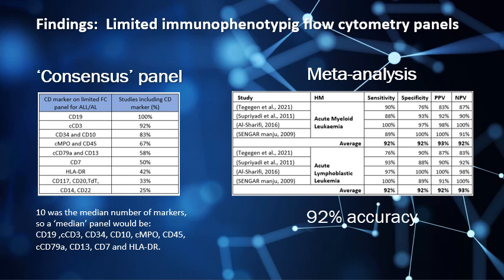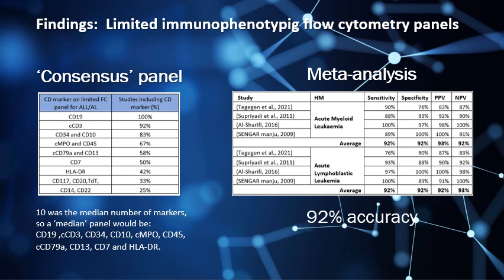When we looked through all the panels, we could come up with a consensus panel that would be a 10 marker panel including CD19, cytoplasmic CD3, CD34, CD10, cytoplasmic MPO, CD45, cytoplasmic CD79A, CD13, CD7 and HLA-DR. Now this is not necessarily the limited panel that I would look at using in my study, but it is a very good starting point.